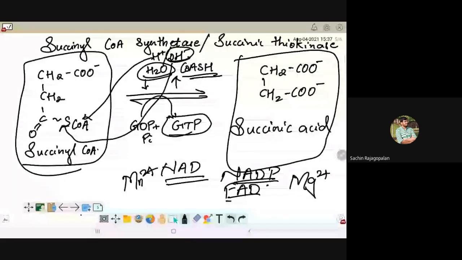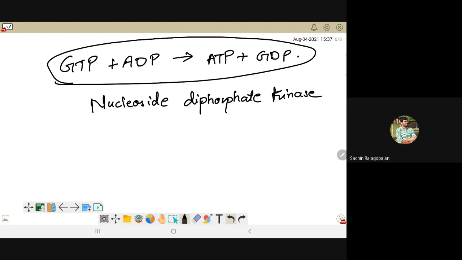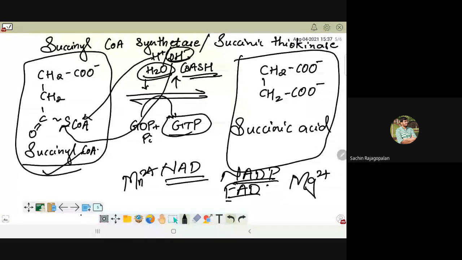So the enzyme which is responsible for converting GTP to ATP is called nucleoside diphosphate kinase, because again it's an addition of a phosphate group. A very significant enzyme. While the enzyme which is responsible for converting succinyl-CoA to succinic acid is called succinyl-CoA synthetase, or succinic thiokinase.